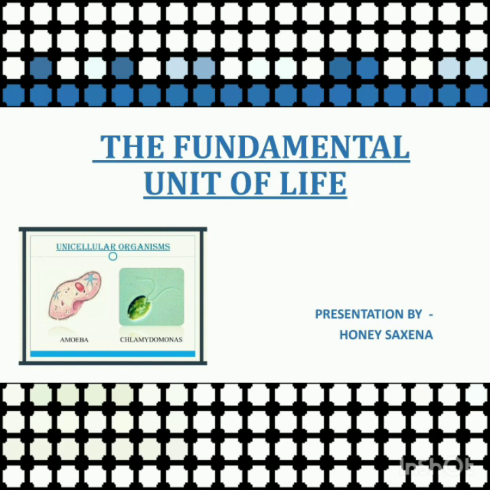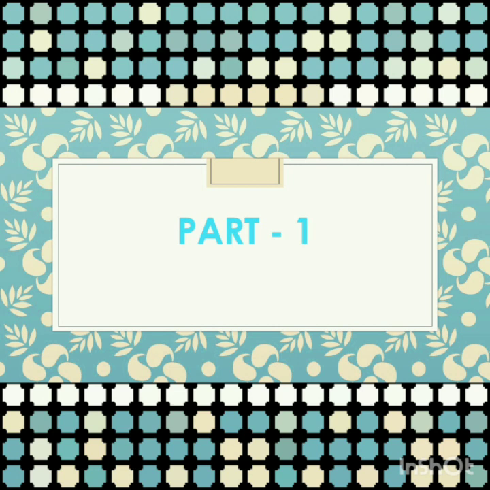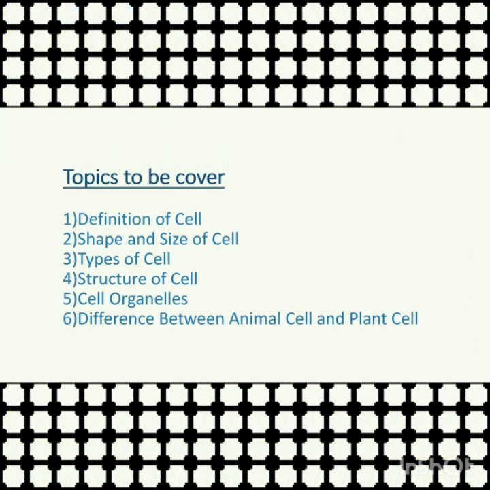So, today, I, Hani Saxena, your science facilitator, am here in front of you all with a very interesting chapter of grade 9. So, students, let's begin. Lesson 5, the fundamental unit of life. Part 1. Topics to be covered: definition of cell, shape and size of cell, types of cell, structure of cell, cell organelle, differentiate between plant and animal cell.